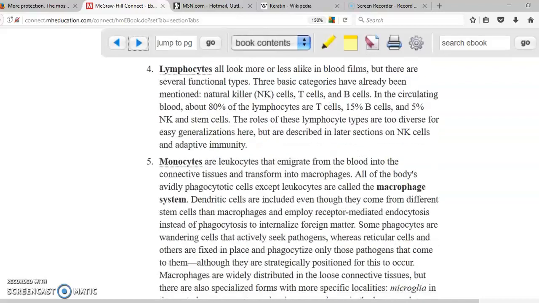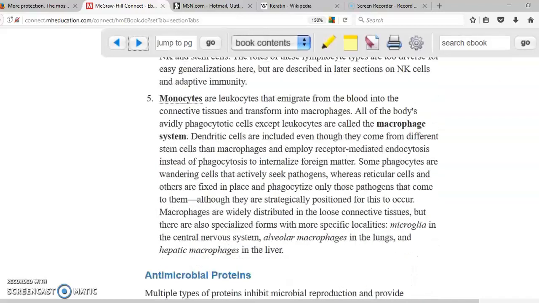The next type of cell that we have right here is monocytes. Monocytes are the ones that you're going to find in the blood, but when they come out of the blood, they're going to turn into macrophages. They go to the area of infection, and in the area of infection, they are going to destroy and phagocytize many things with the purposes of cleaning, if we can put it like that. They are going to phagocytize dead neutrophils, debris that may be in the area of infection, basically with the purposes of cleaning and removing and leaving the area prepared basically for repair.